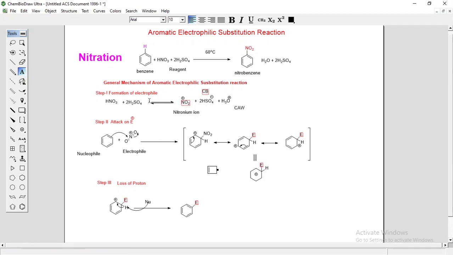So simply we have to replace this E with the resonating structure. You will get this different resonating structure, and this HSO4 minus acts as a conjugate base, and the function of the base is